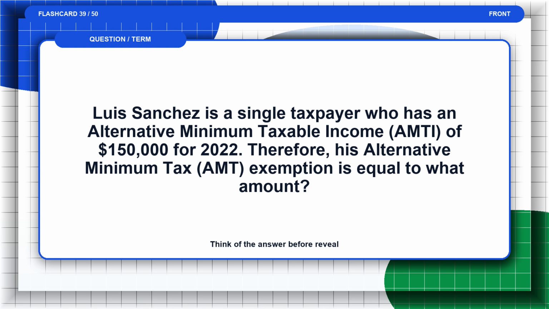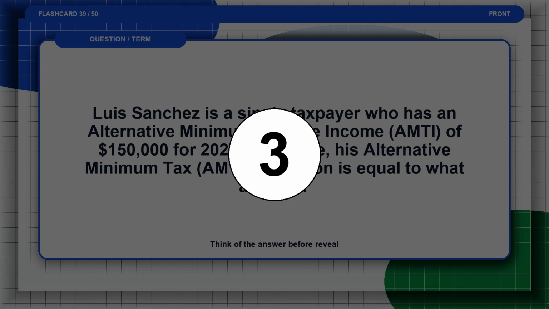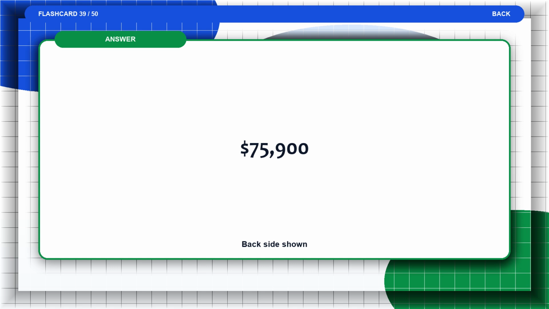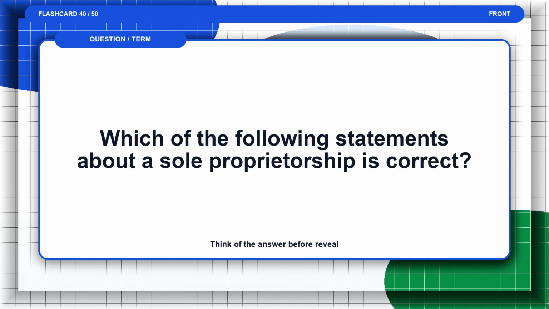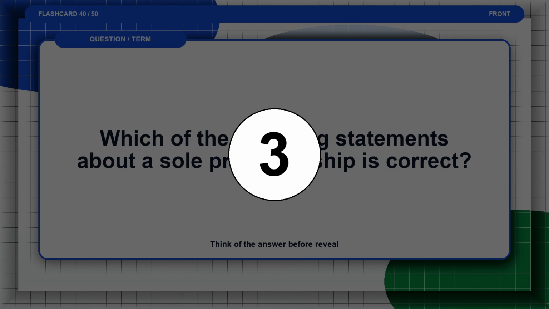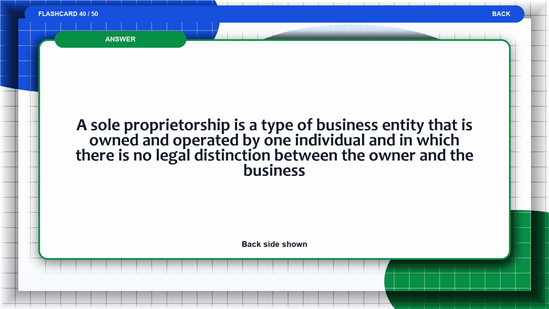Think of the answer before the reveal. The answer is $75,900. Flashcard 40. Which of the following statements about a sole proprietorship is correct? Think of the answer before the reveal. The answer is, a sole proprietorship is a type of business entity that is owned and operated by one individual and in which there is no legal distinction between the owner and the business.